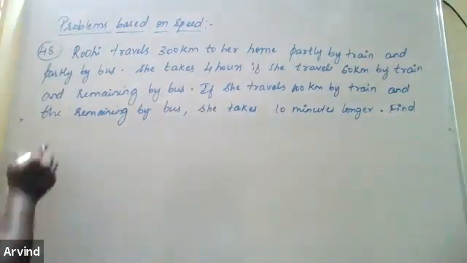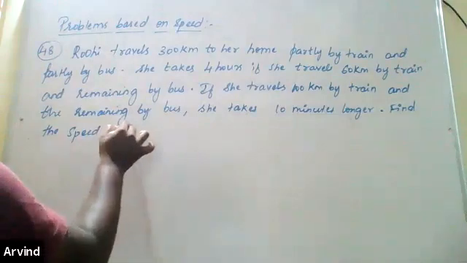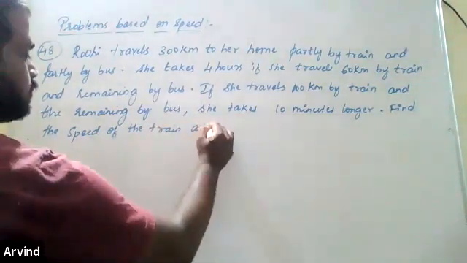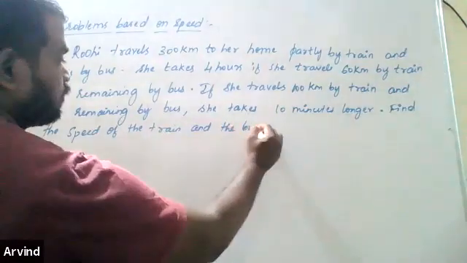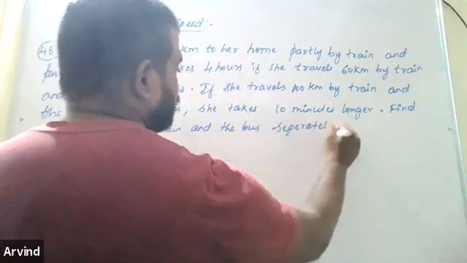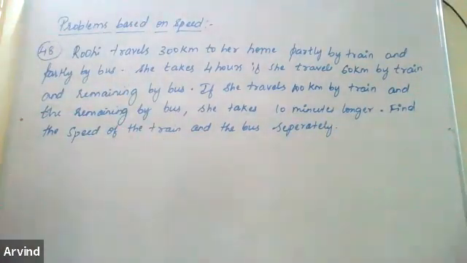As I said, it is a problem based on speed. Find the speed of the train and the bus separately. Yeah, write it down. Let's solve it.